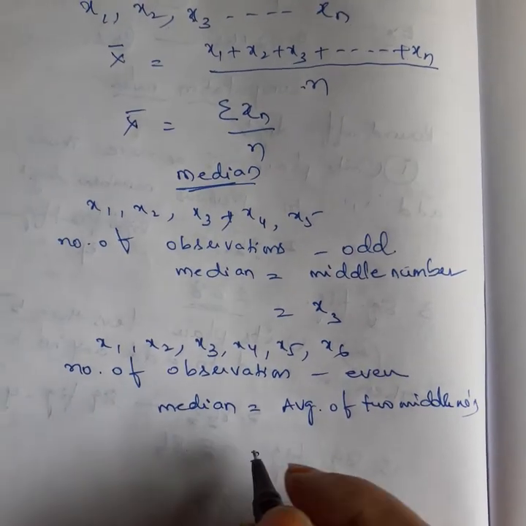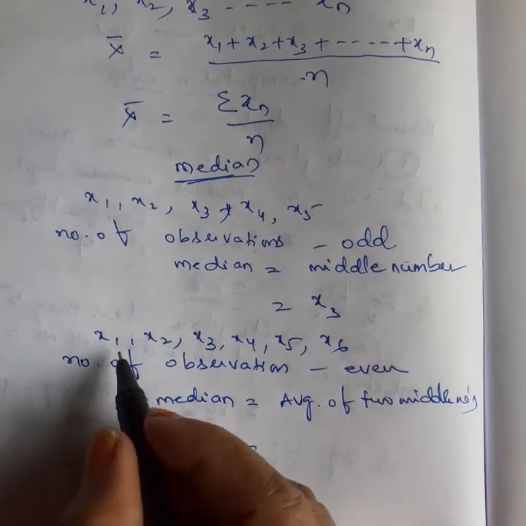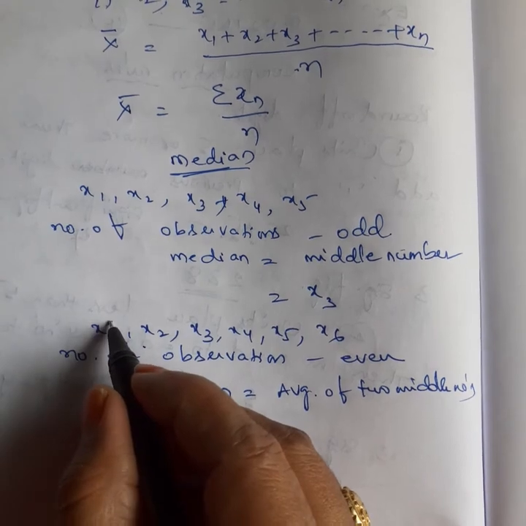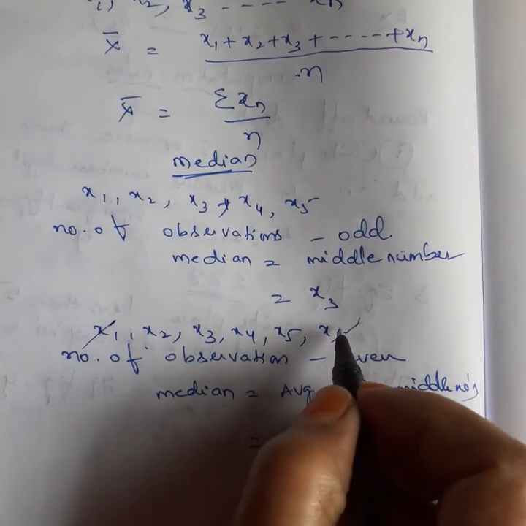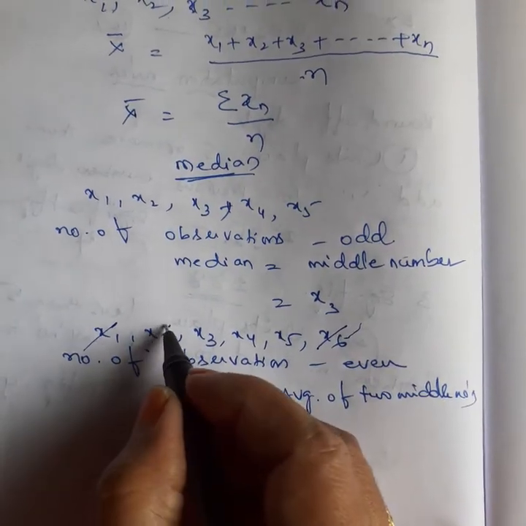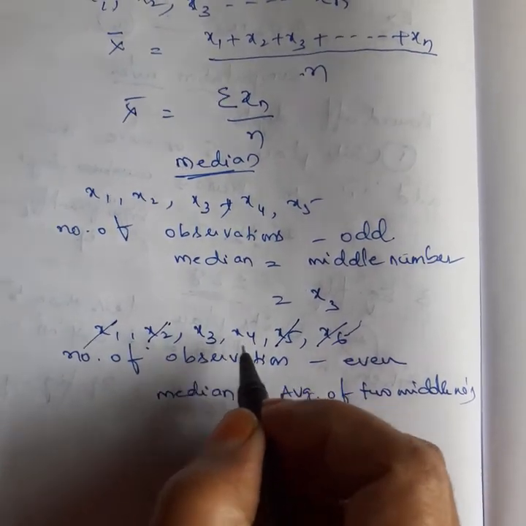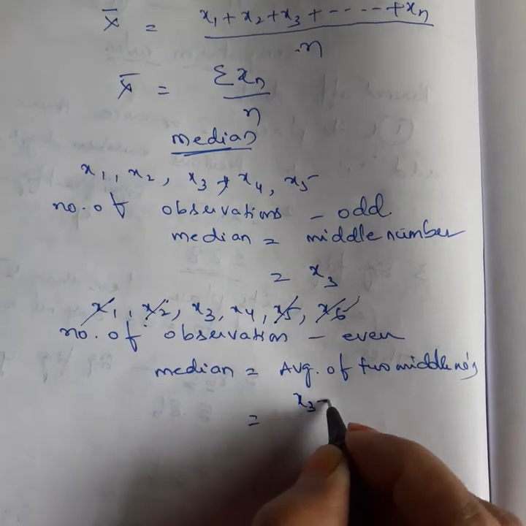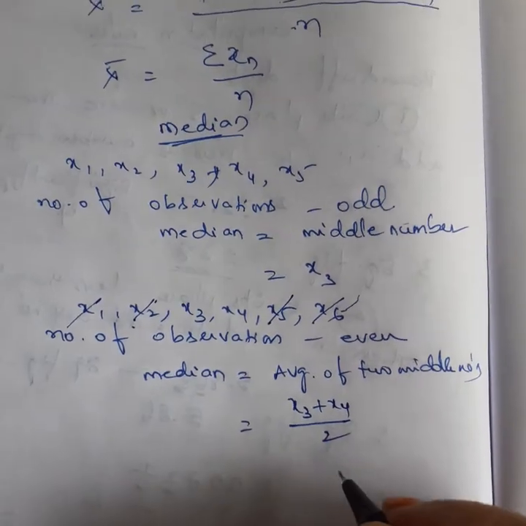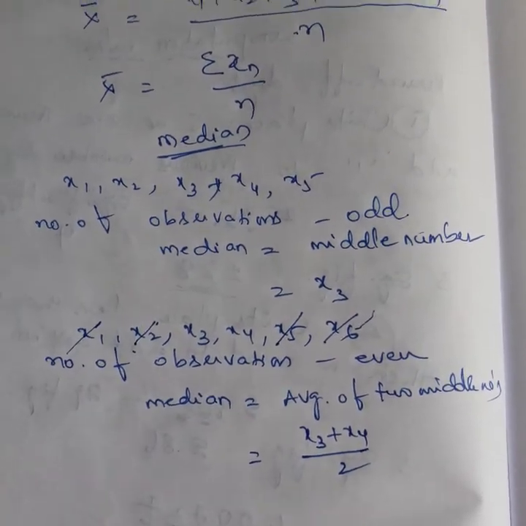Here, what are the two middle numbers? We can guess by cancelling: cancel the last one, cancel the first one, cancel the second one, cancel the second-to-last one. So what are the two remaining? x3 plus x4 by 2 will become the median.